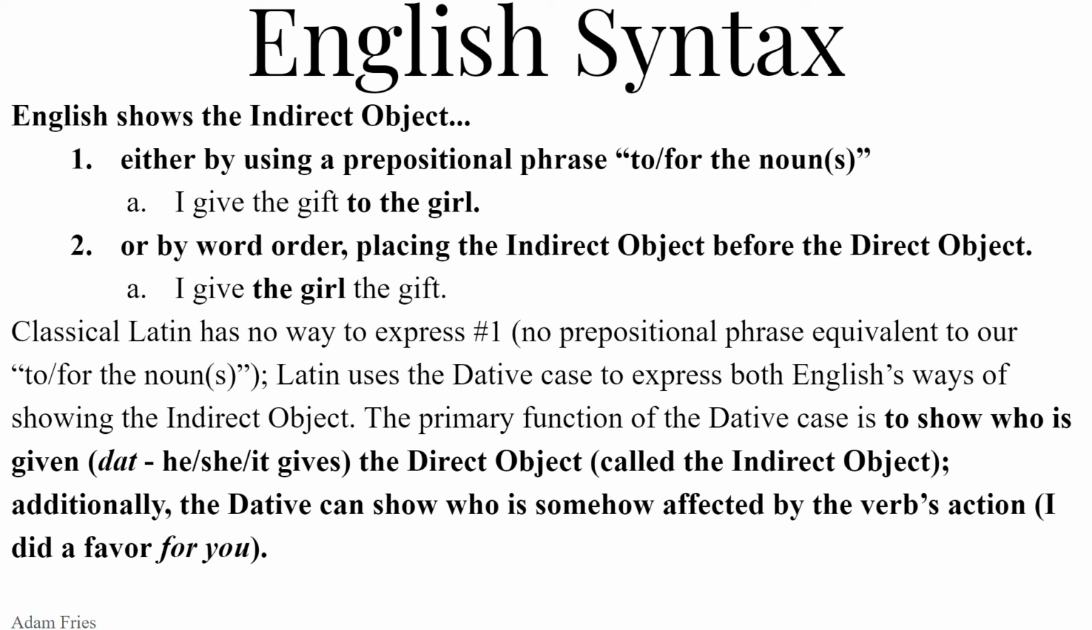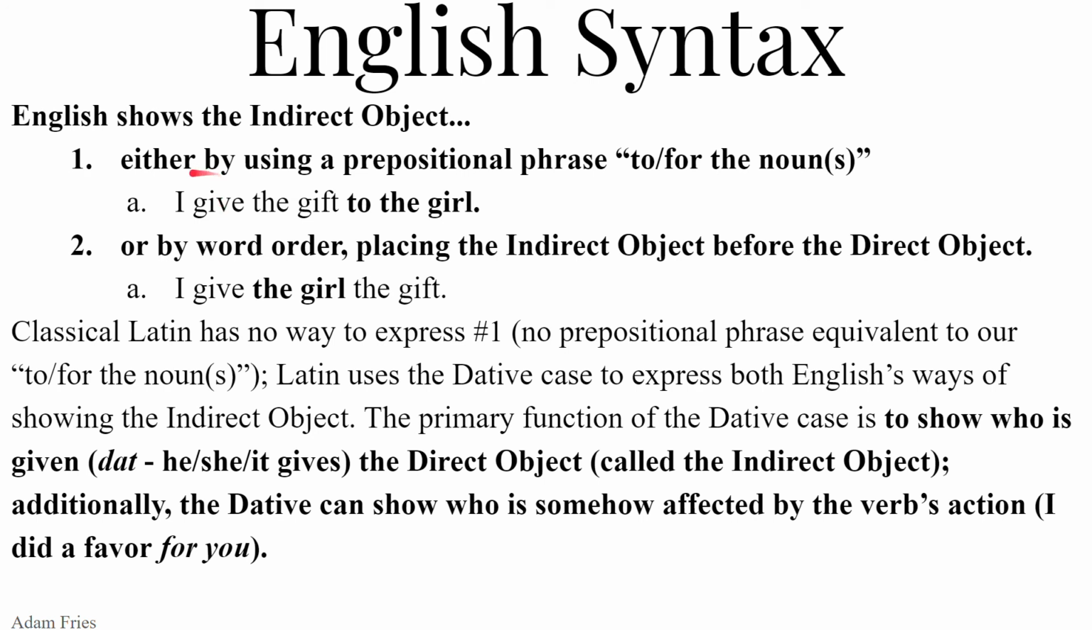So the example, I give the gift to the girl. Subject I, the verb is give. I give the accusative direct object to a dative indirect object, to the girl. So the girl is being indirectly affected by the action of the giving. The one that's being directly affected by the action of the verb, the giving, that's the accusative direct object, hence direct. Dative, indirect. So the dative receives the action of the verb somehow in some indirect way.